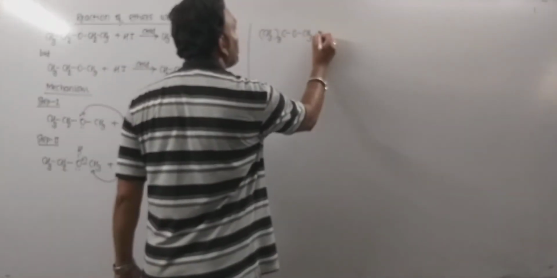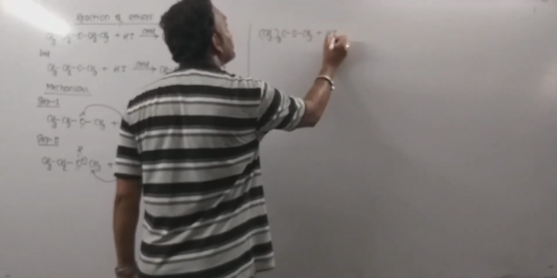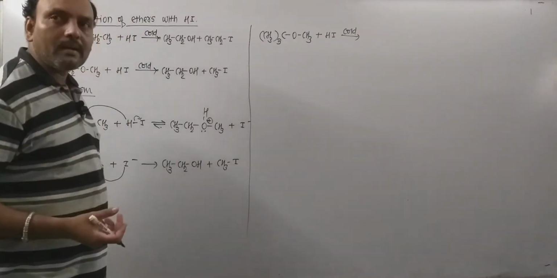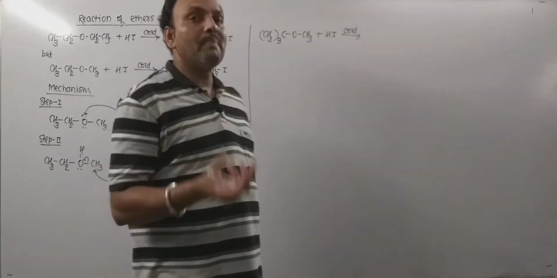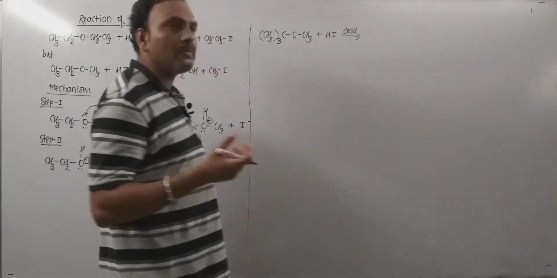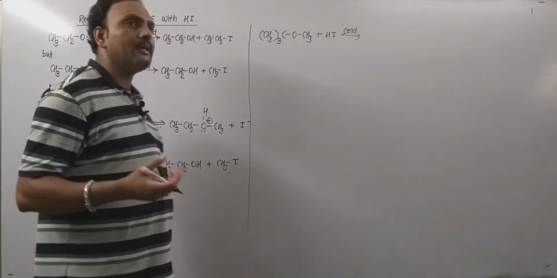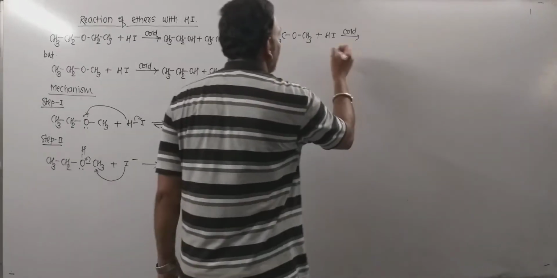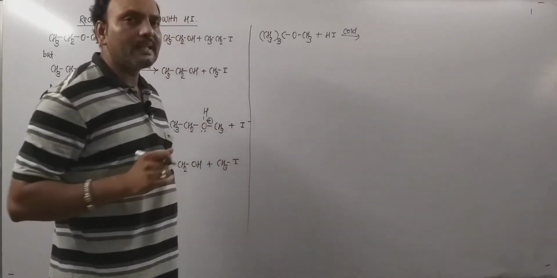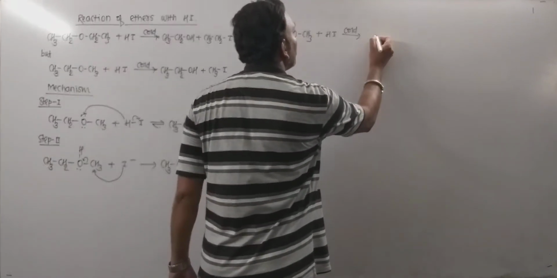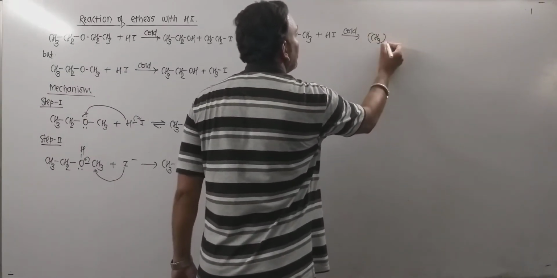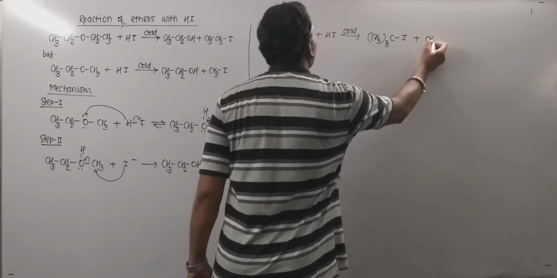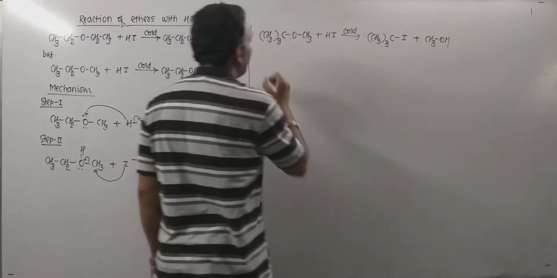When such types of ethers are treated with HI in cold, then remember, the ether with maximum branching prefers to give the halide, and the lower alcohol is formed as a product. I mean tertiary butyl methyl ether reacts with HI in cold, and this leads to the formation of tertiary butyl iodide along with methanol.